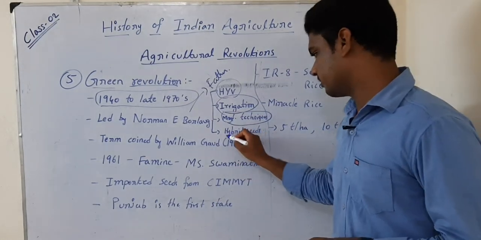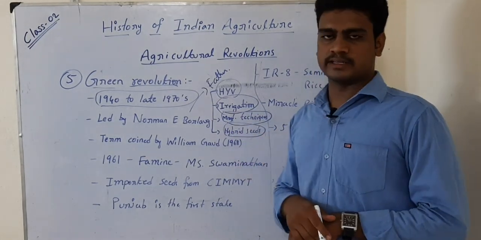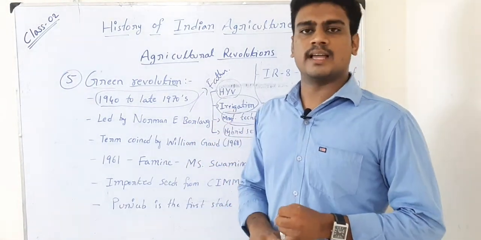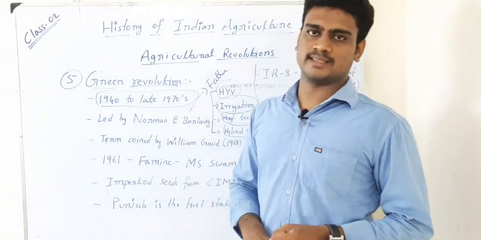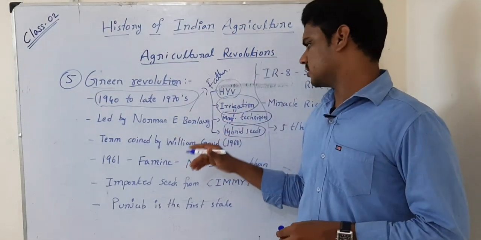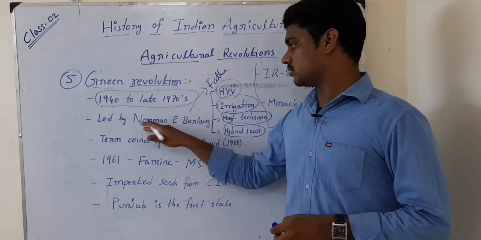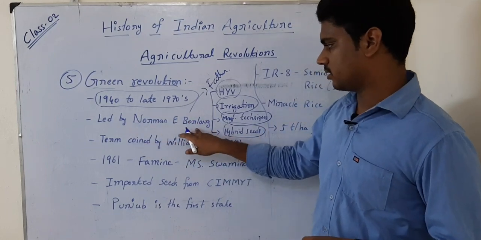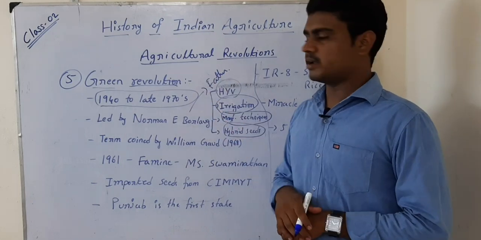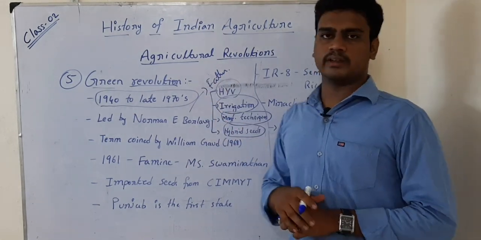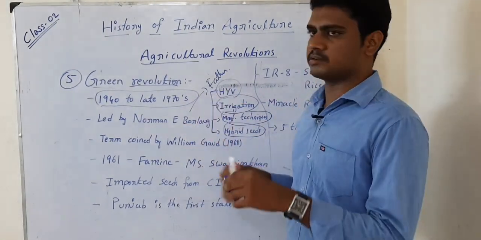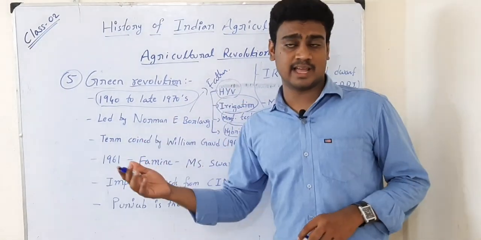He also started bringing out hybrid seeds and going for fertilizers and pesticides. All this dramatic change took place during the time of Norman E. Borlaug. That's the reason he is named the father of the Green Revolution, when the entire world was in great need of food. He brought out high yielding varieties, especially rice and wheat.